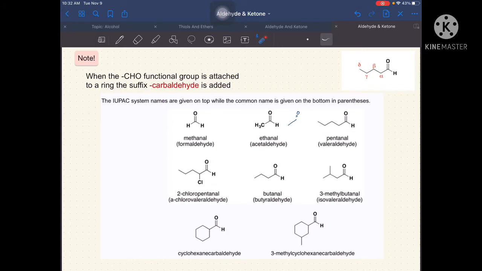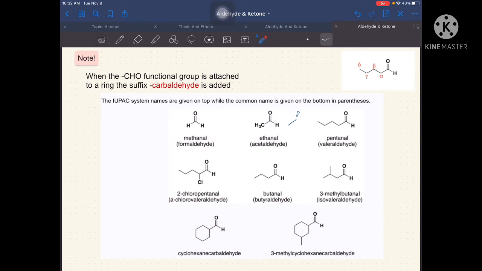So, in this structure, ibig sabihin, dito tayo magsa-start ng ating number 1 kasi andito yung ating functional group. So, we have here 1. And then, after that, pag-proceed tayo ng number 2 kung asaan pinakamalapit yung ating substituent. So, ibig sabihin, papunta tayo sa baba. So, we have here 1, 2, 3, 4, 5, and 6. So, ibig sabihin yung ating substituent is located in carbon number 3.